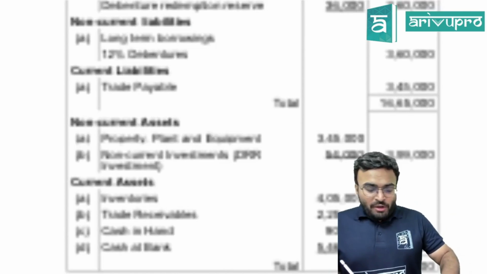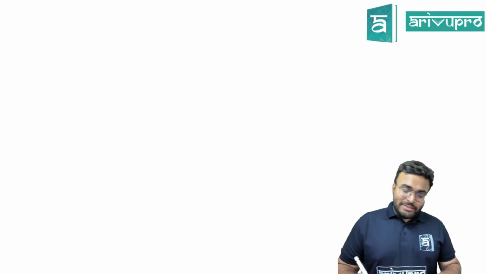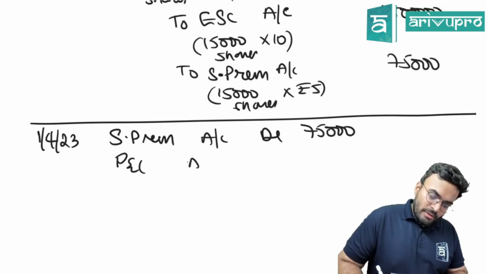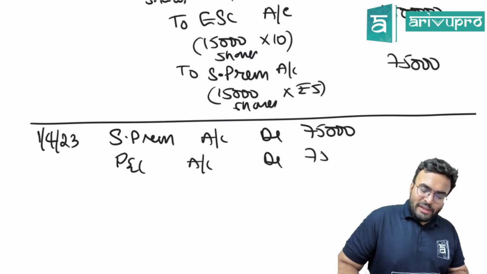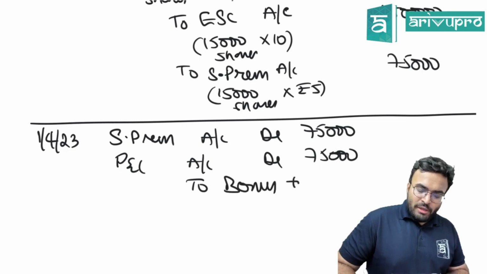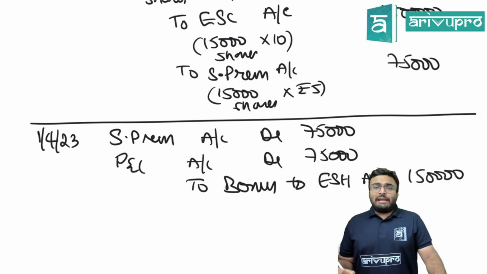No. Do we have P&L? Yes. Do we have enough balance in P&L? Yes. So what will we do now? P&L account debited 75,000 to bonus to equity shareholders account 1,50,000.